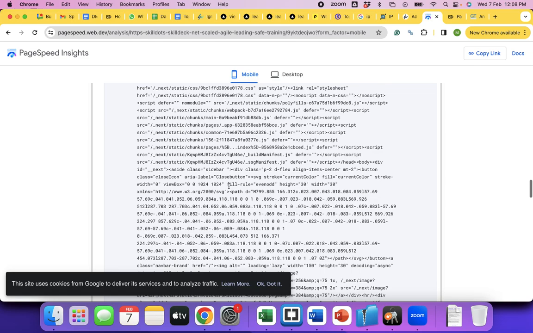Document has a valid hreflang. So it's important to communicate what language the web page is in. The web page is in English, correct? This web page is in English, not in French or Spanish or German, right? This is all in English, and you're communicating it. The web page is in the English language. The HTML lang tag has been used. Document uses legible font sizes.